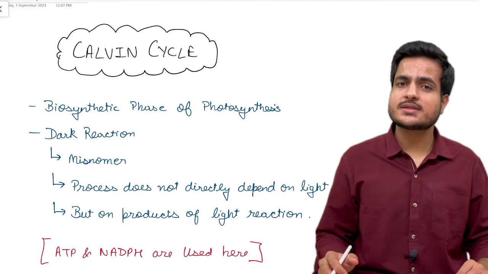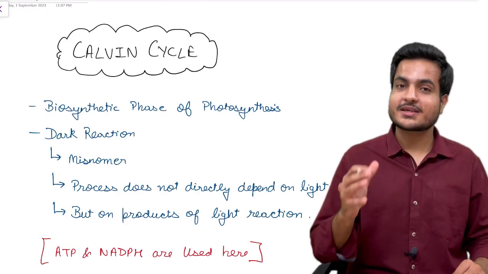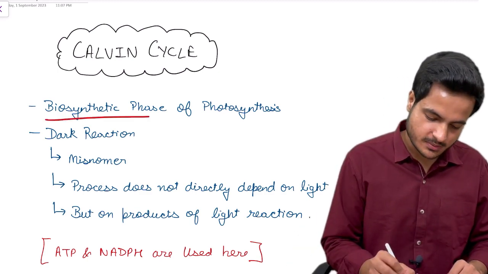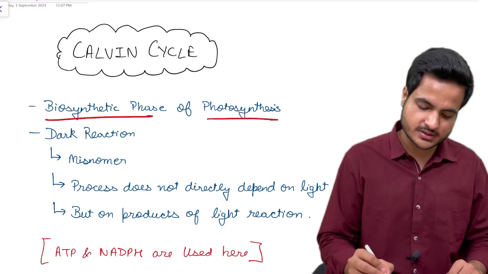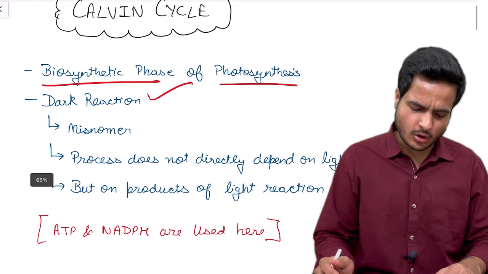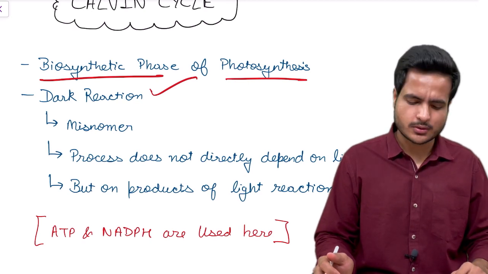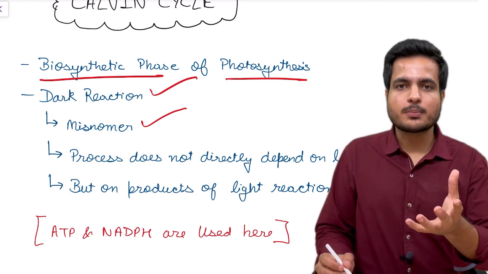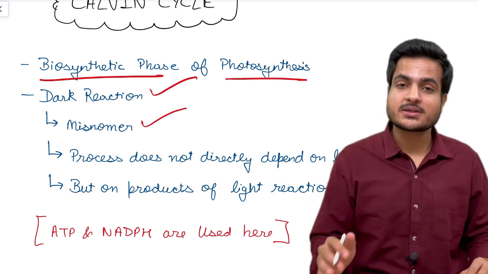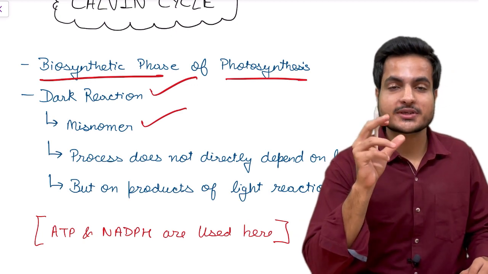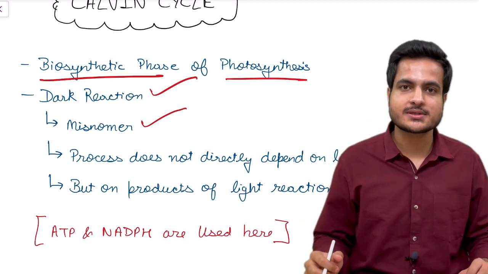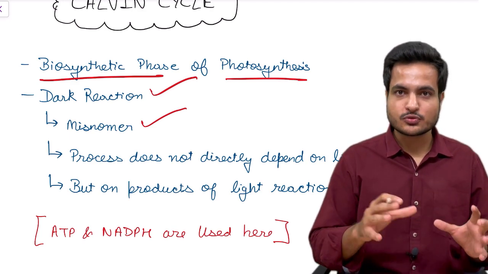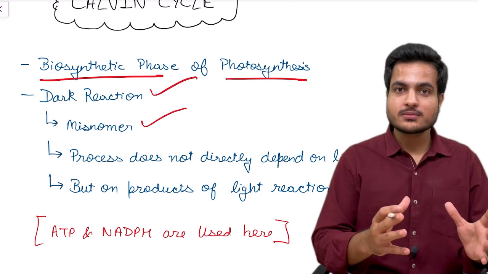Now in this dark phase reaction discussion, we'll start with the Calvin cycle, the most important topic of the entire chapter. This is a part of the biosynthetic phase of photosynthesis, which is also called the dark reaction. But is calling it a dark reaction worth it? No, it's a misnomer. This process does not directly depend upon light, but it surely depends upon the products of light reaction. For example, we have discussed in the chemiosmotic hypothesis that the ATP and NADPH produced in that reaction, which were in the stroma, are actually used in this dark phase.